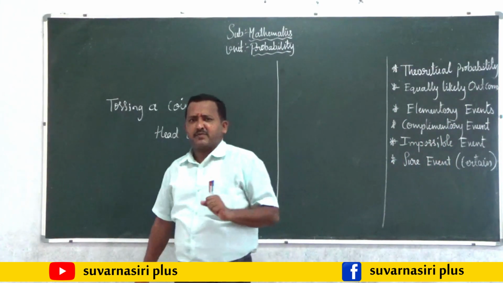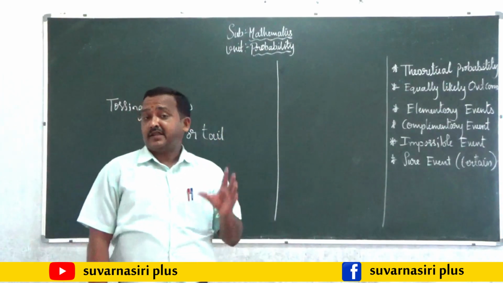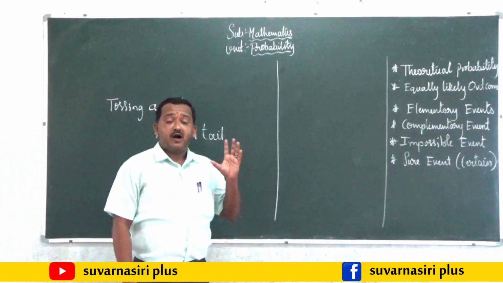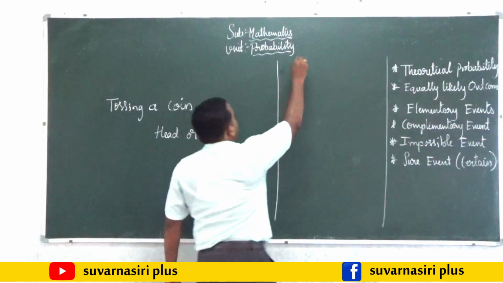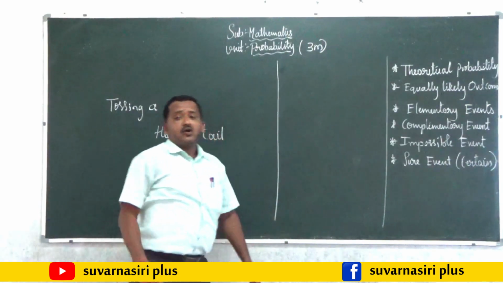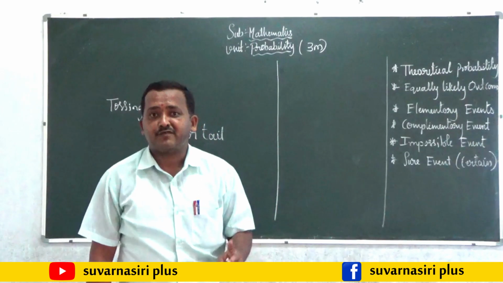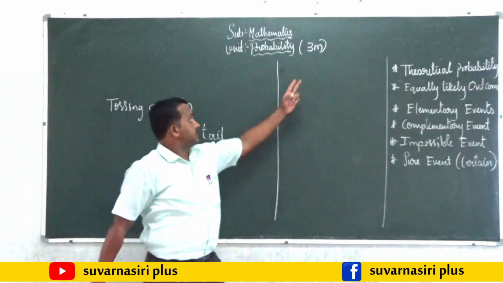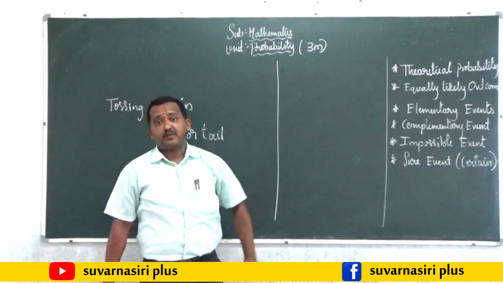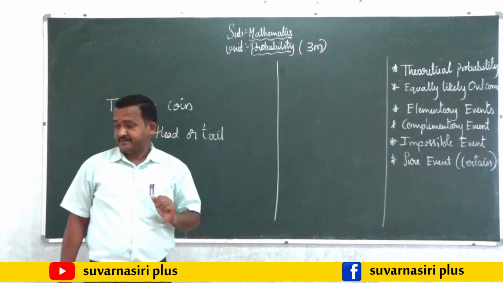In the examination, statistics and probability combined have 9 marks. So for probability, we may get nearly 3 marks: one question for 1 mark and another question for 2 marks. So 3 marks of questions are going to come from the probability unit. Now let us discuss one by one.